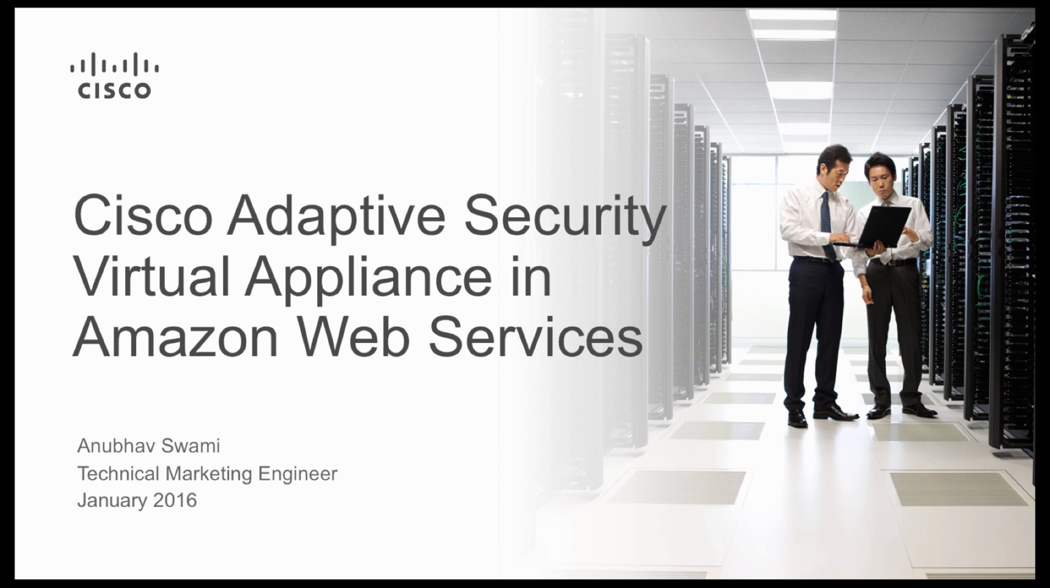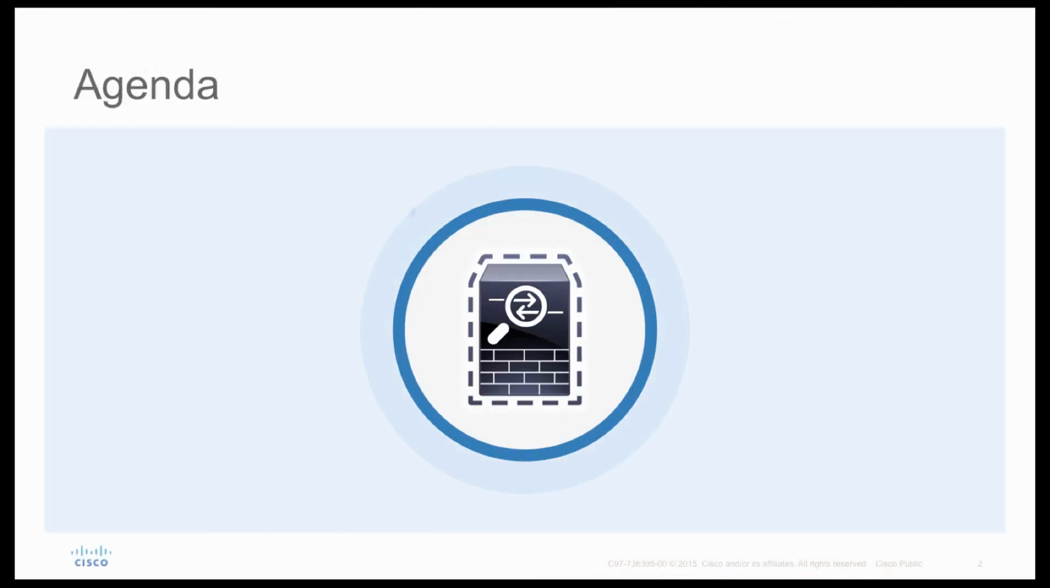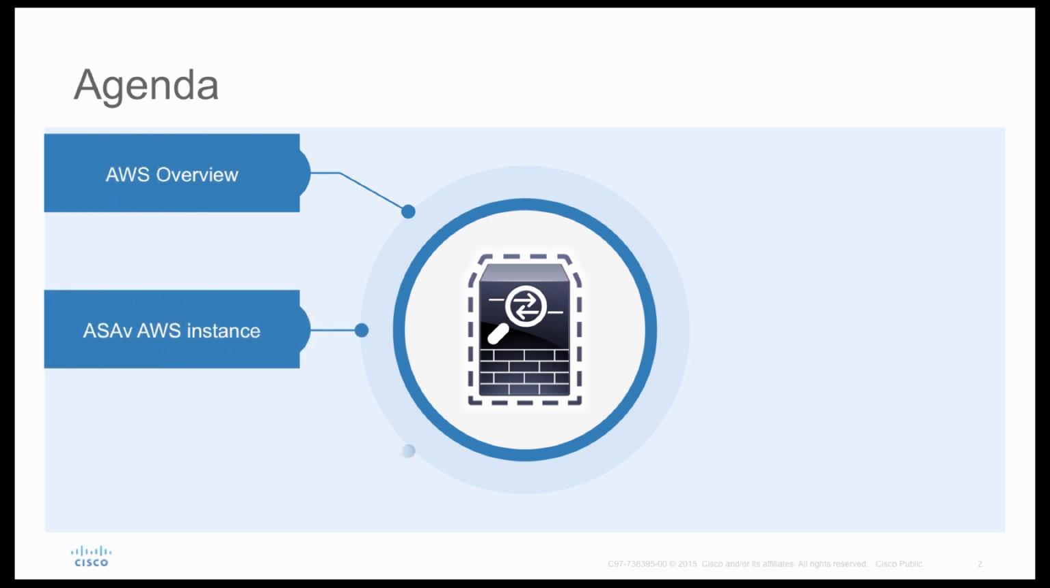Cisco ASAv is a virtual form factor of our well-known product Cisco ASA Firewall, and it provides firewall services to AWS users. Before I begin this presentation, let me share the agenda.